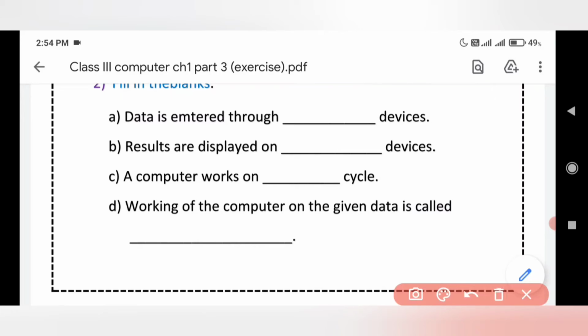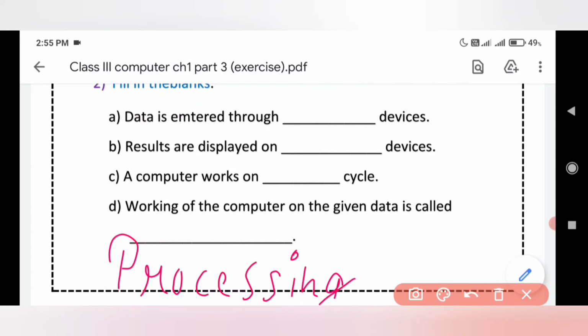Fourth one, working of a computer on the given data is called dash. Whatever data is given to a computer and its working, what should that step be? It should be processing. PROCESSING.